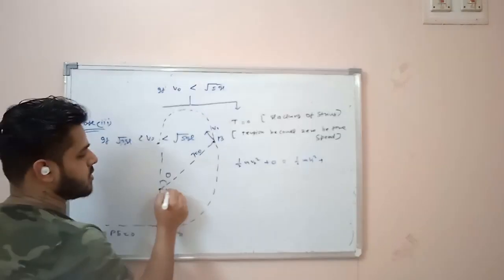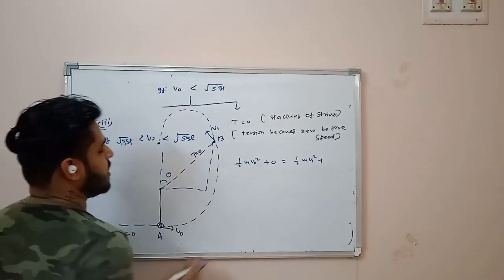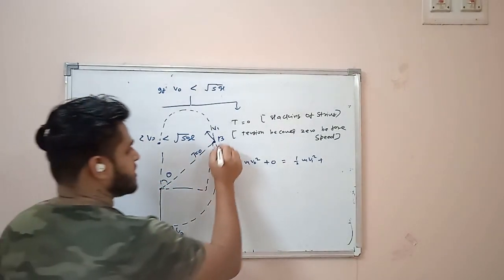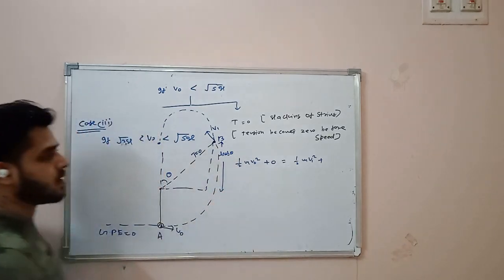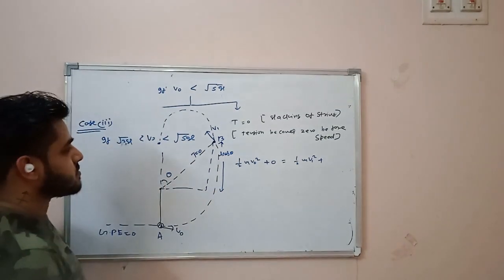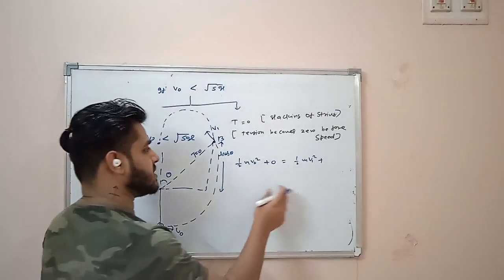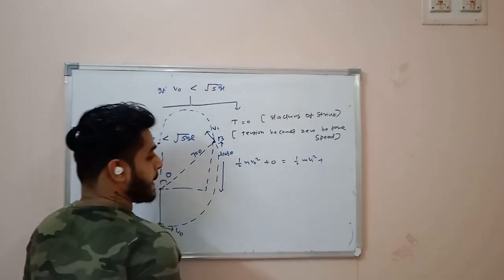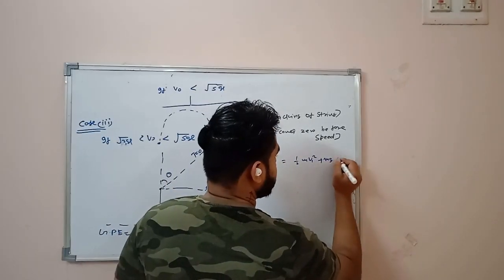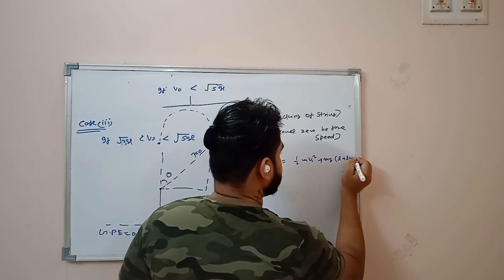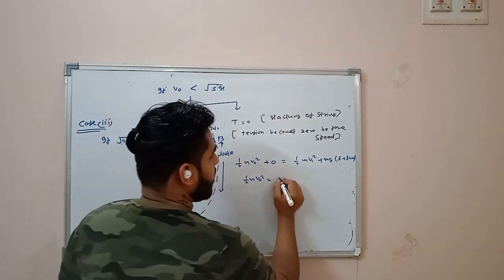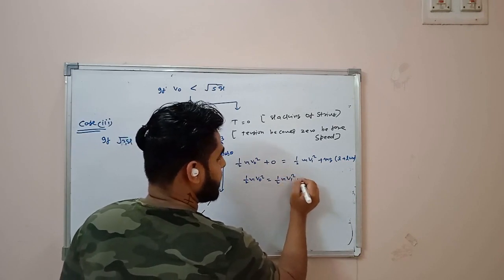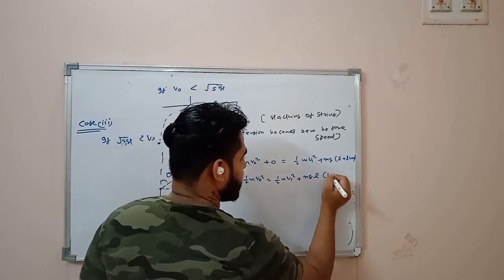potential energy. If this angle is theta, this height is going to be L sin(90 minus theta), that is L cos theta. So half m V naught square will be equal to half m V1 square plus mgl into (1 plus cos theta).